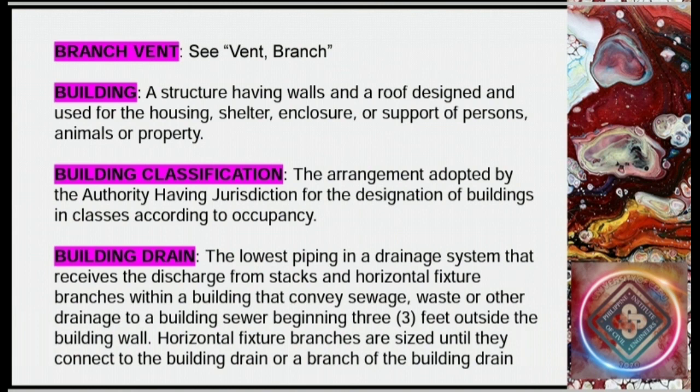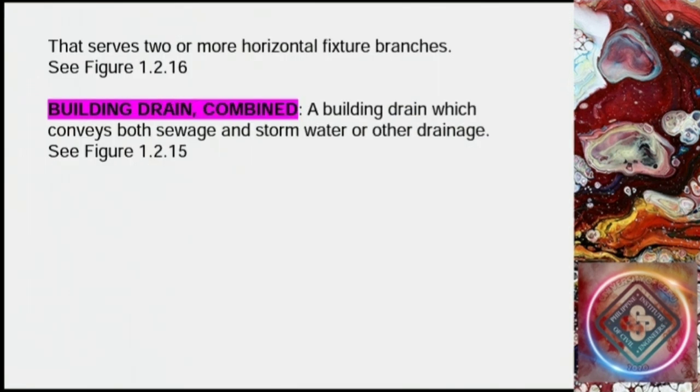animals, or property. Building classification, the arrangement adopted by the authority having jurisdiction for the designation of buildings in classes according to occupancy. Building drain, the lowest piping in a drainage system that receives the discharge from stacks and horizontal fixture branches within a building and conveys sewage, waste, or other drainage to a building sewer beginning 3 feet outside the building wall. Horizontal fixture branches are sized until they connect to the building drain or a branch of a building drain that serves 2 or more horizontal fixture branches.